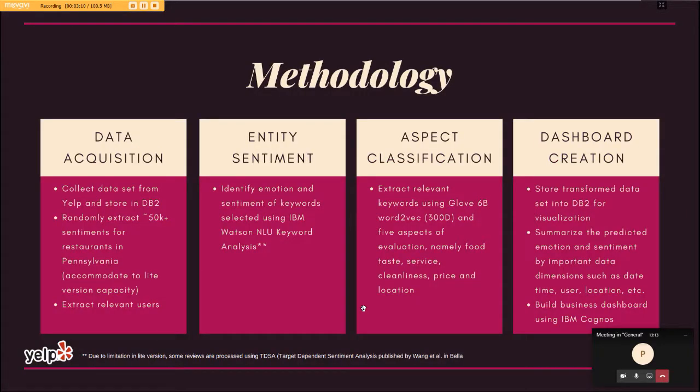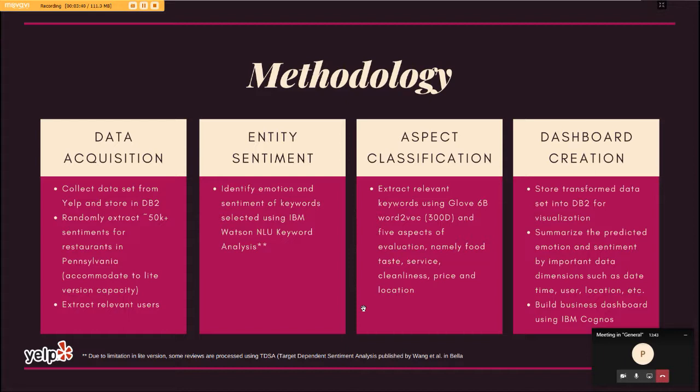Alright, so here is our methodology. Of course, for every data science project you need data, so we start with data collection and we extract around 50,000 reviews from Pennsylvania State's restaurants, and then we use the IBM Watson Natural Language Understanding keyword analysis to extract the emotions and sentiments for every keyword selected.